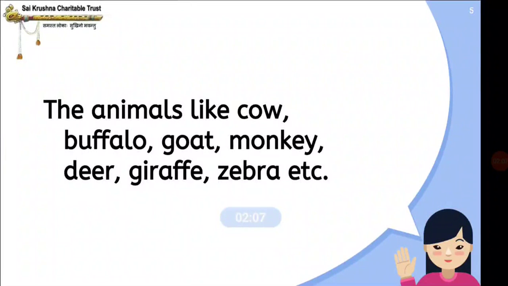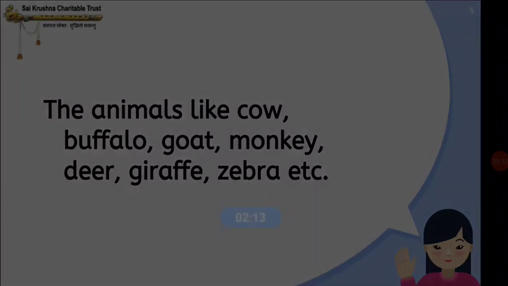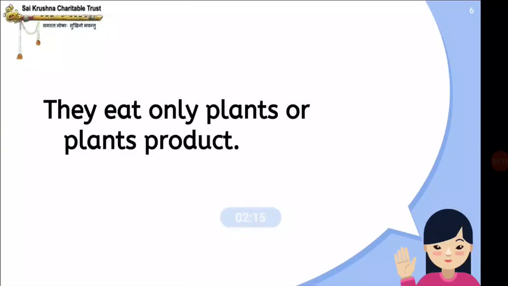So see, the animals like cow, buffalo, goat, monkey, deer, giraffe, zebra, they eat only plants or plant products. Okay. So these animals are called herbivores. Plant and plant products means plants like grass, all this. Plant products means like horse gram, toor, all this they eat.